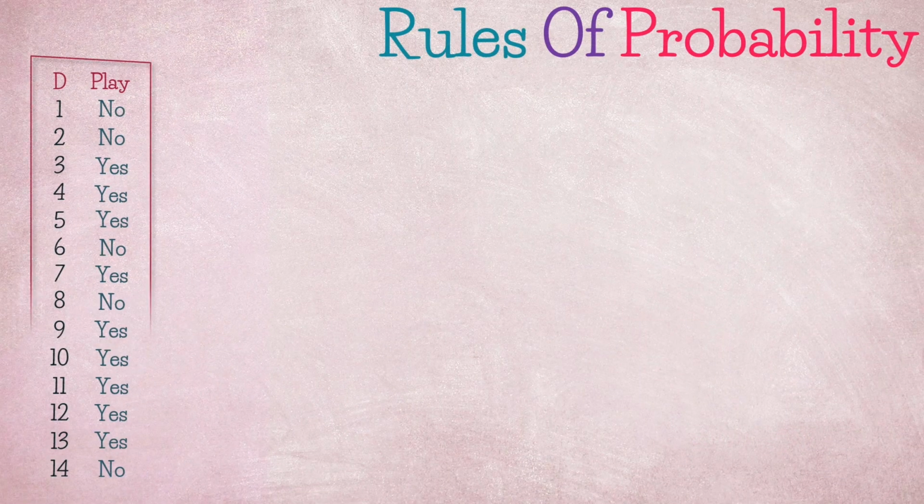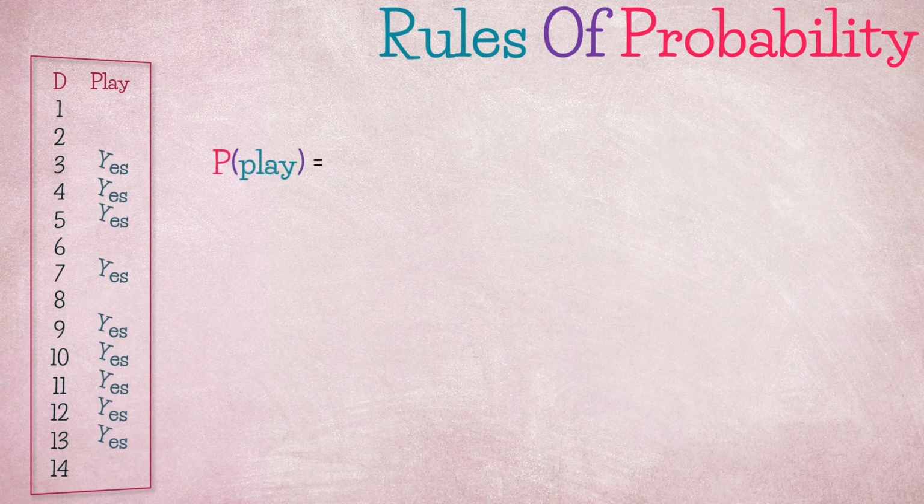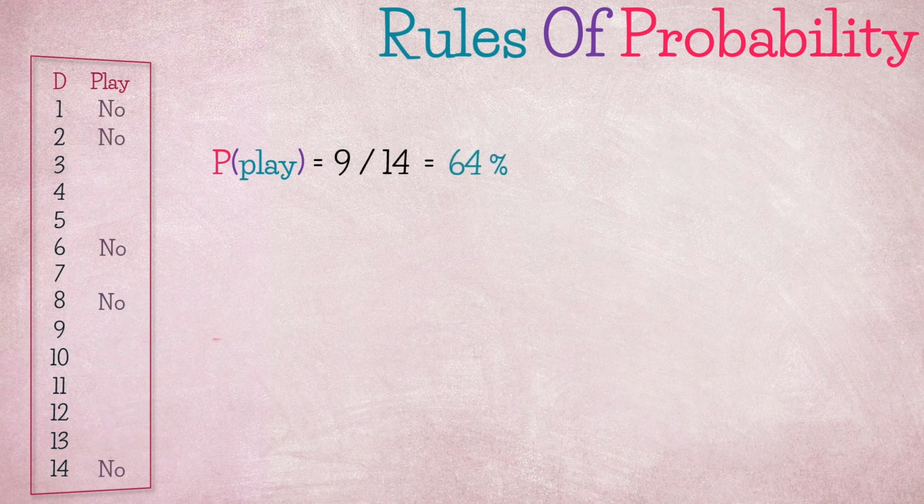This is historical data of 14 game days showing whether the game was played or not. What do you think about the status of upcoming day 15? We can simply estimate the probability of play: 9 play days divided by total 14 game days, and likewise no play. This would be our initial guess or belief about upcoming game days, 64% chance that the game will be played and 36% that it will not.